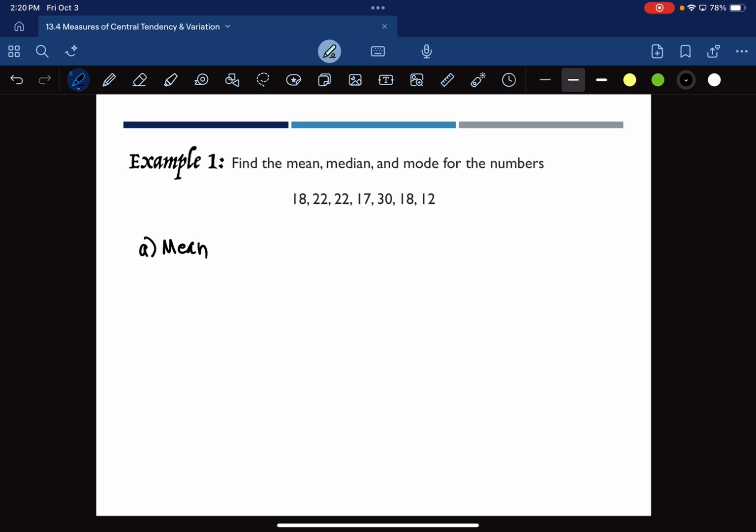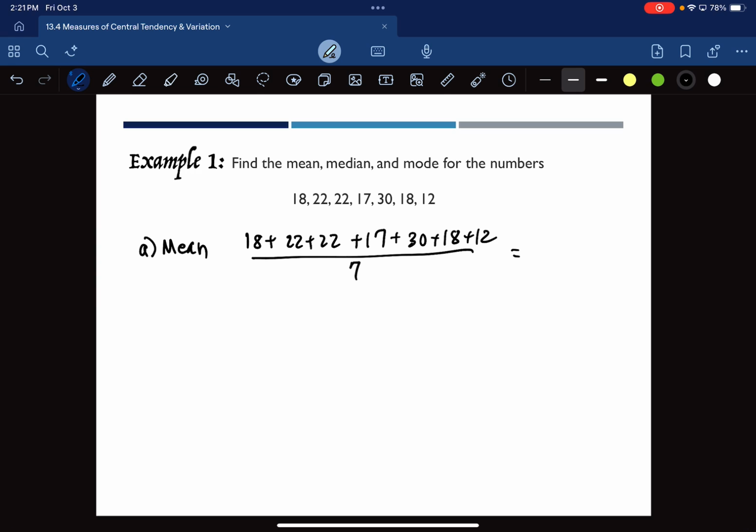So when we're looking for mean, you've got to show me something. I know you can probably put this all in your calculator and give me an answer, but if you make a mistake, then we're all up a creek and I can't give you any credit. So as sort of a backlash to that, I have to see some work. You're welcome to do one of 2 things. You're welcome to either write out all the values, 18, 22, 22, 17, 30, 18, 12, and divide by, how many do I have, 7? So you're welcome to write down this step. That's one option. And then give me an answer.